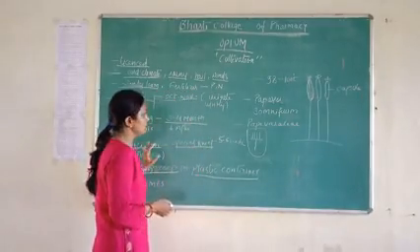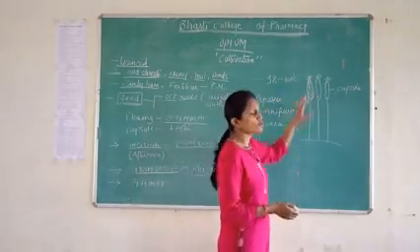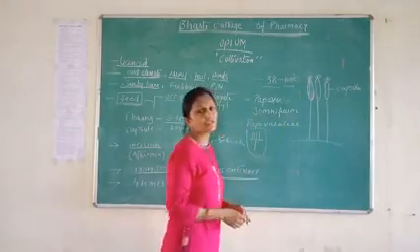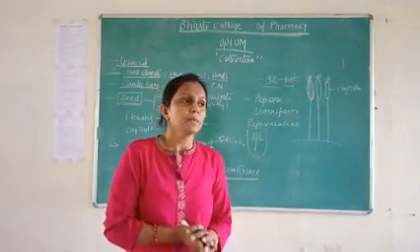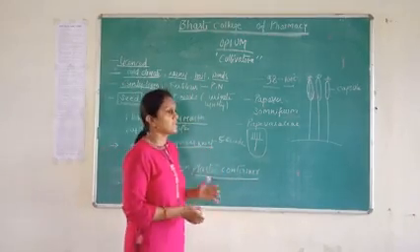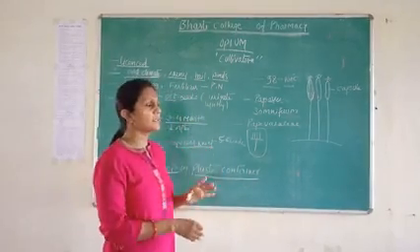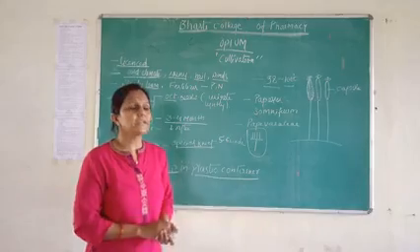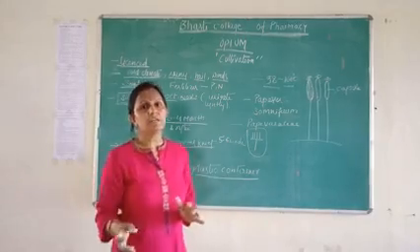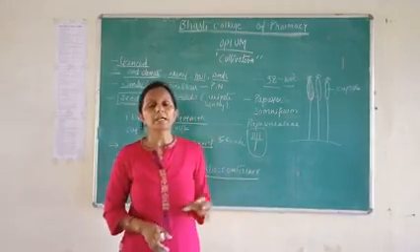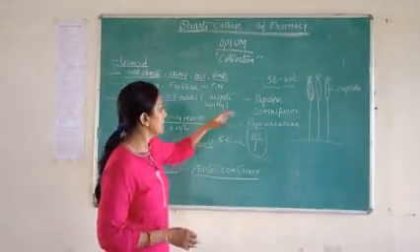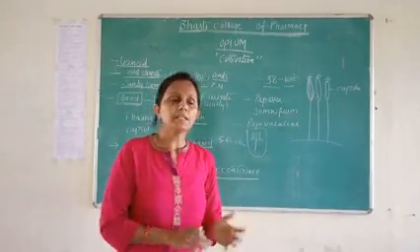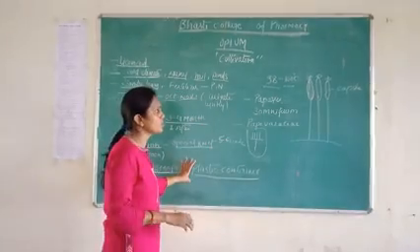When we collect the latex, it should be dried at 98 to 100 degrees centigrade, because the active constituents should not be degraded and there should be no fungal or microbial contamination of the latex. So drying is important and packaging is also important.